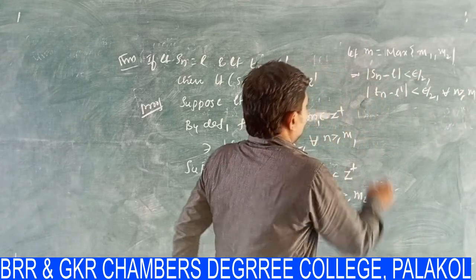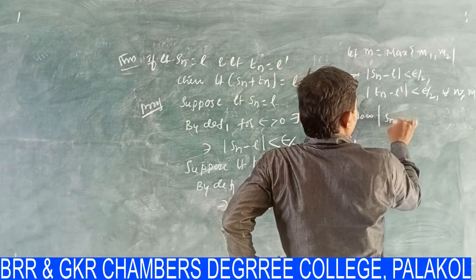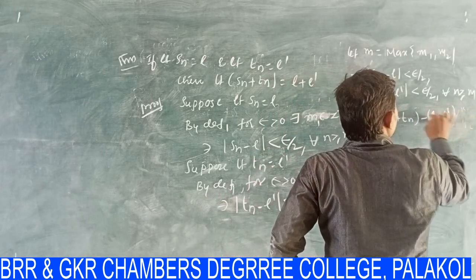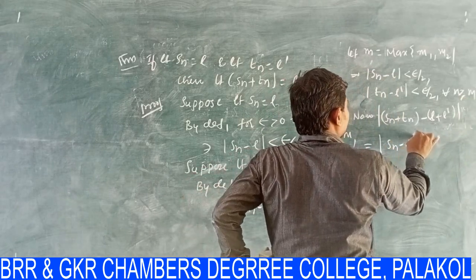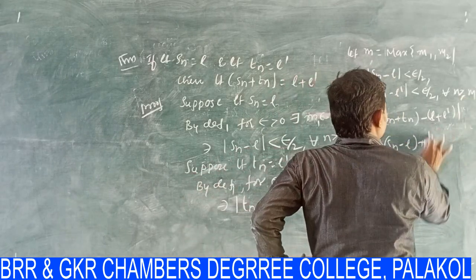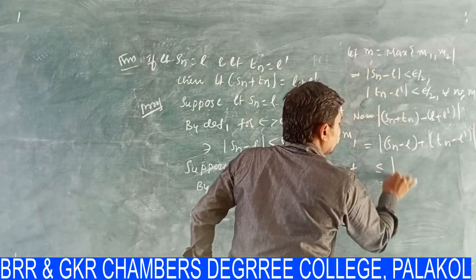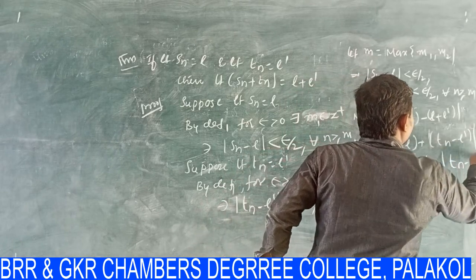Now consider modulus of Sn plus Tn minus L plus L dash. That is equal to modulus of Sn minus L plus Tn minus L dash, which is less than or equal to modulus of Sn minus L plus modulus of Tn minus L dash.